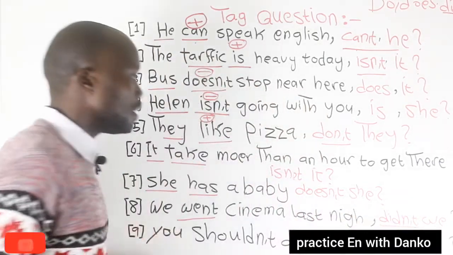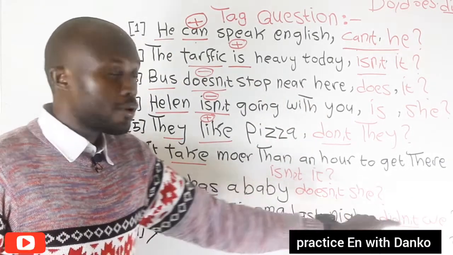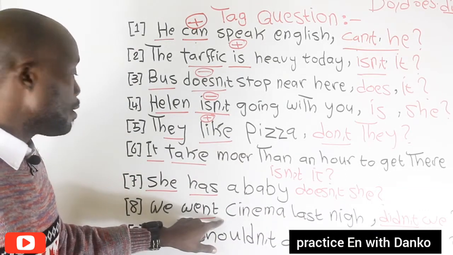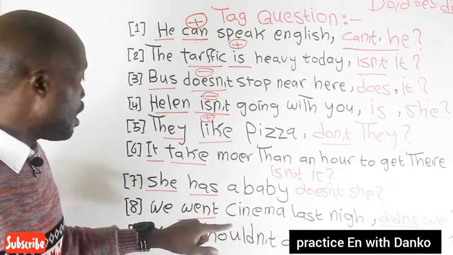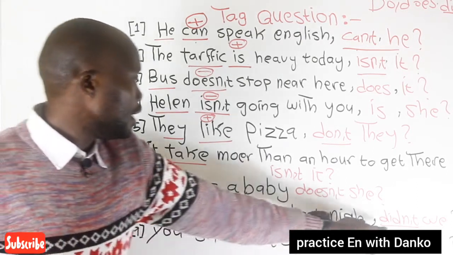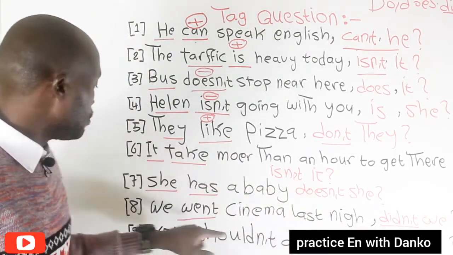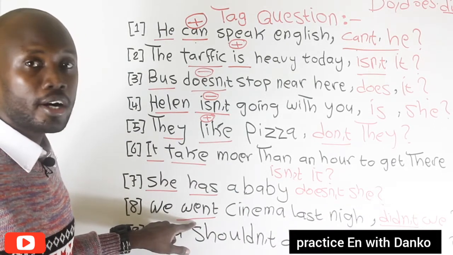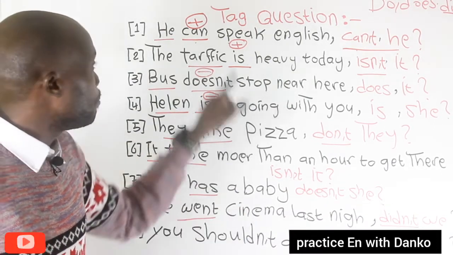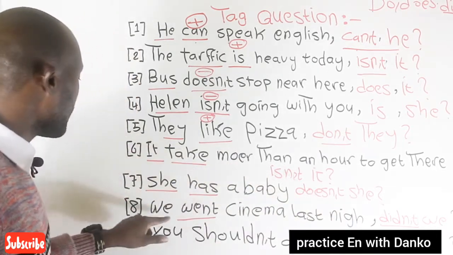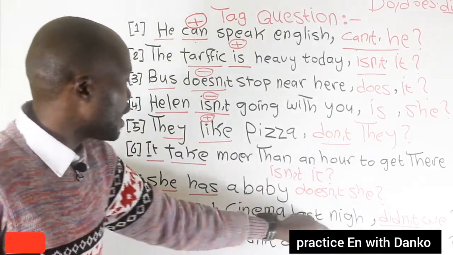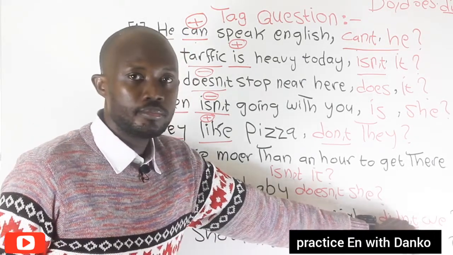We use did because the sentence is in the past, and we need a helping verb or auxiliary verb to make the question. So the sentence becomes: We went to the cinema last night, didn't we?